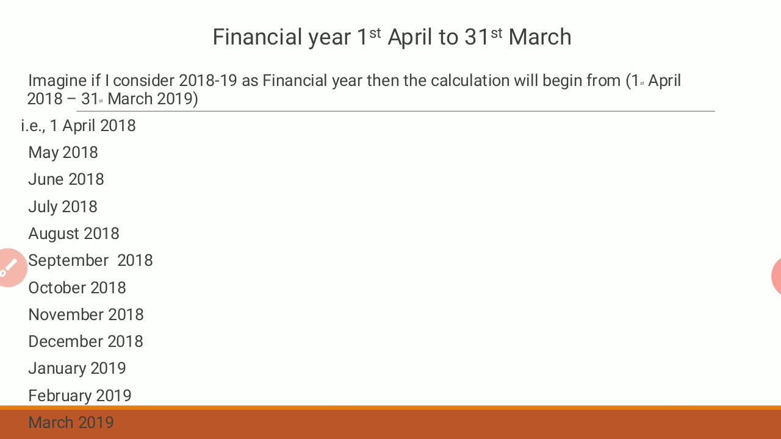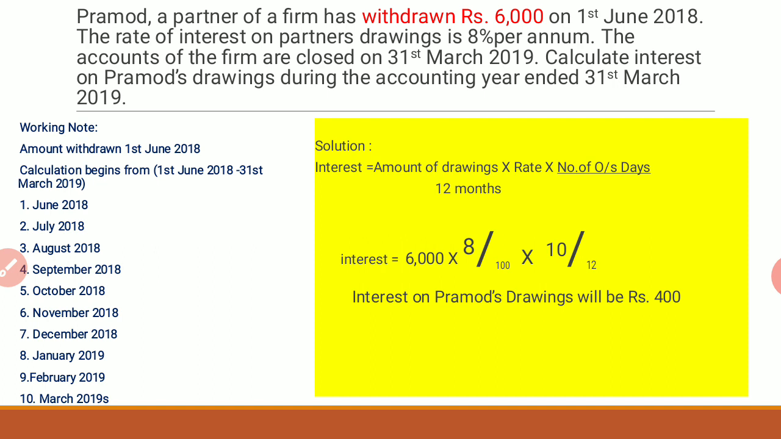Okay, let us go for our first illustration. Pramod, a partner of a firm, has withdrawn rupees 6,000 on 1st June 2018. The rate of interest on partner's drawings is 8% per annum. The accounts of the firm are closed on 31st March 2019. Calculate interest on Pramod's drawings during the accounting year ended 31st March 2019.